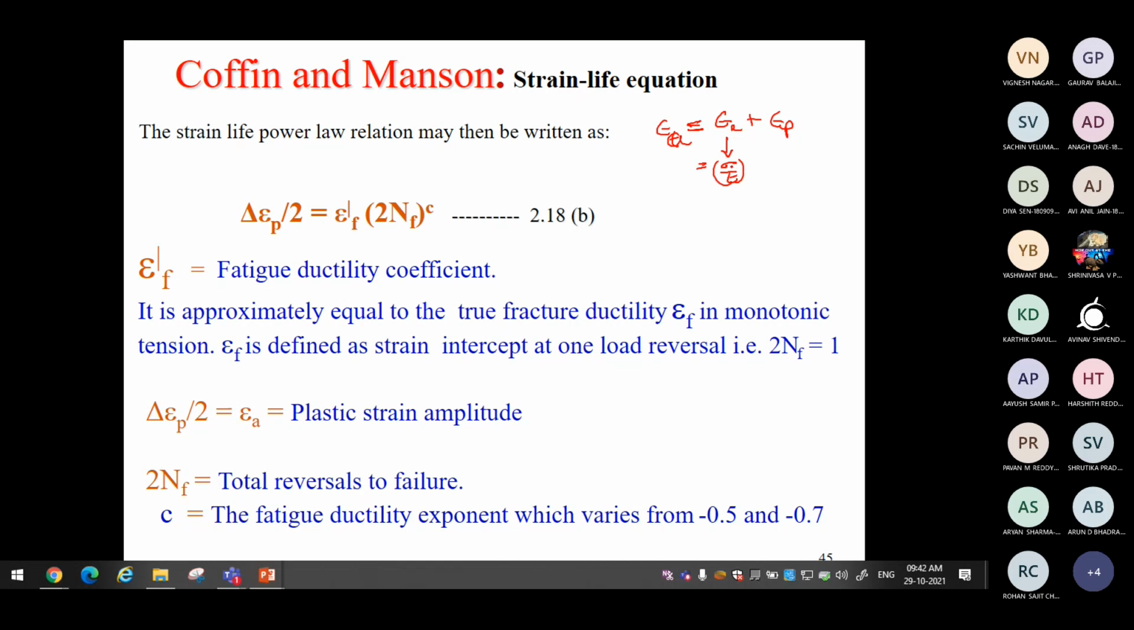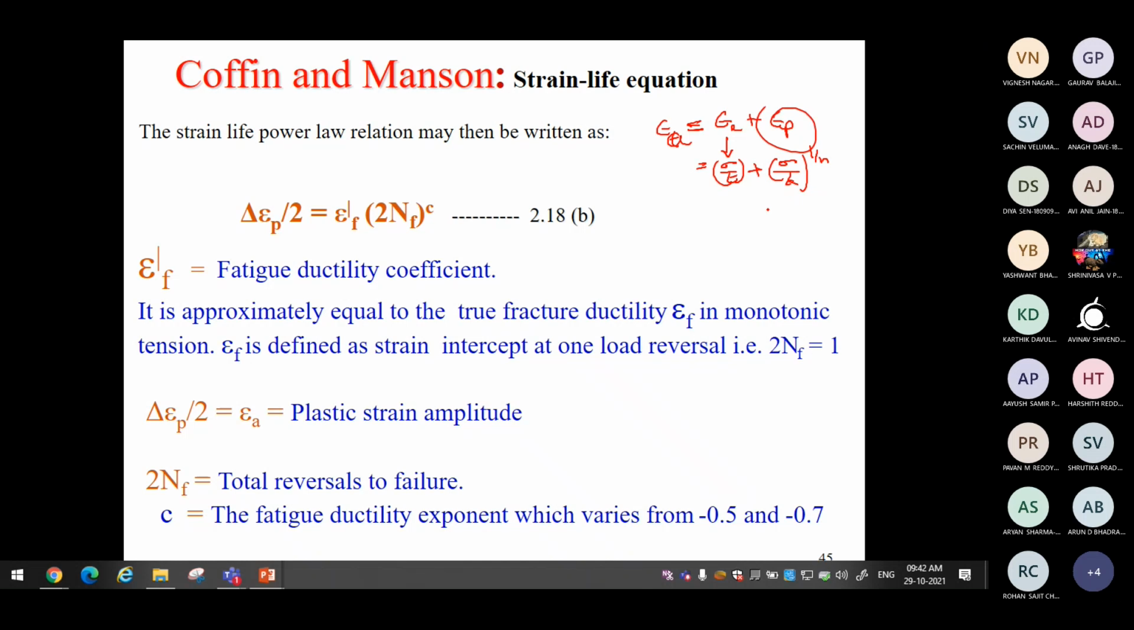So the relationship between stress and strain is given by the Young's modulus, and the plastic part gives the corresponding plastic stress, which is getting relaxed when the material is undergoing deformation. So the plastic part of the strain is responsible for the stress relaxation. So sigma by K to the power 1 by n, Manson's relationship for the plastic strain.